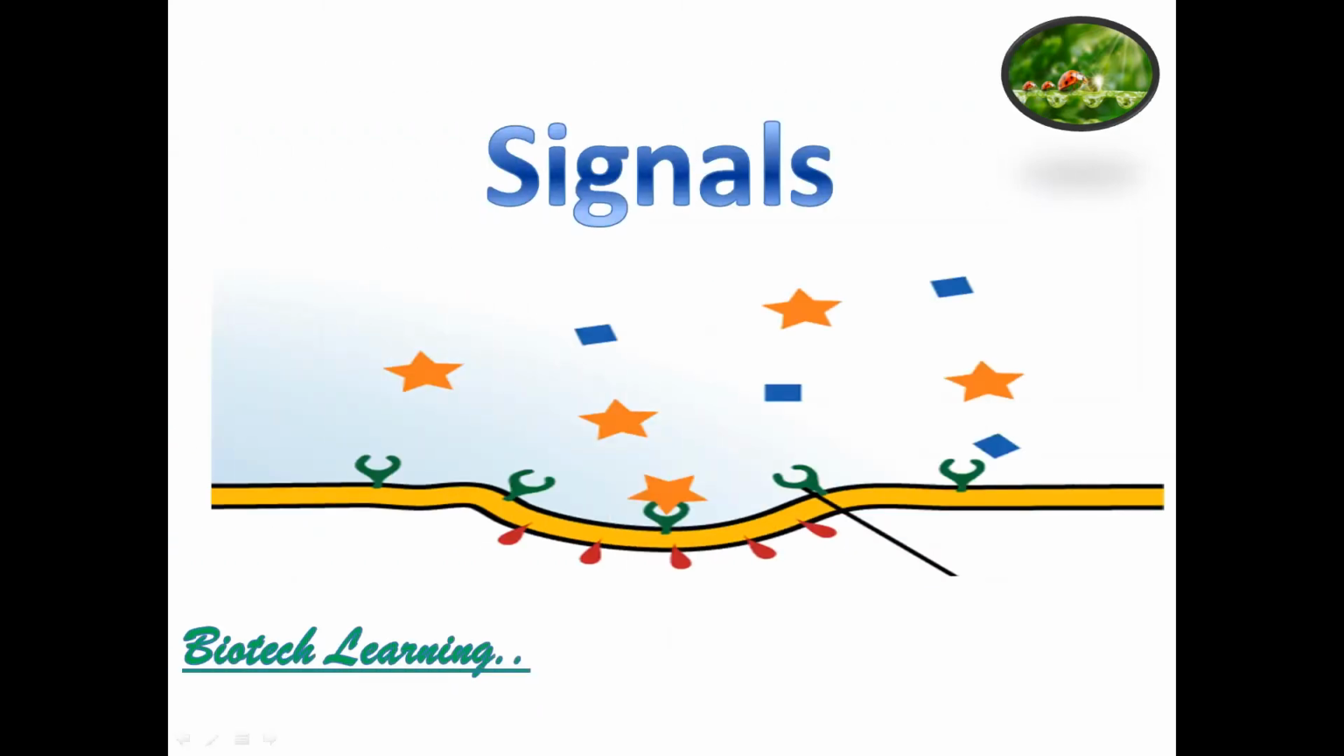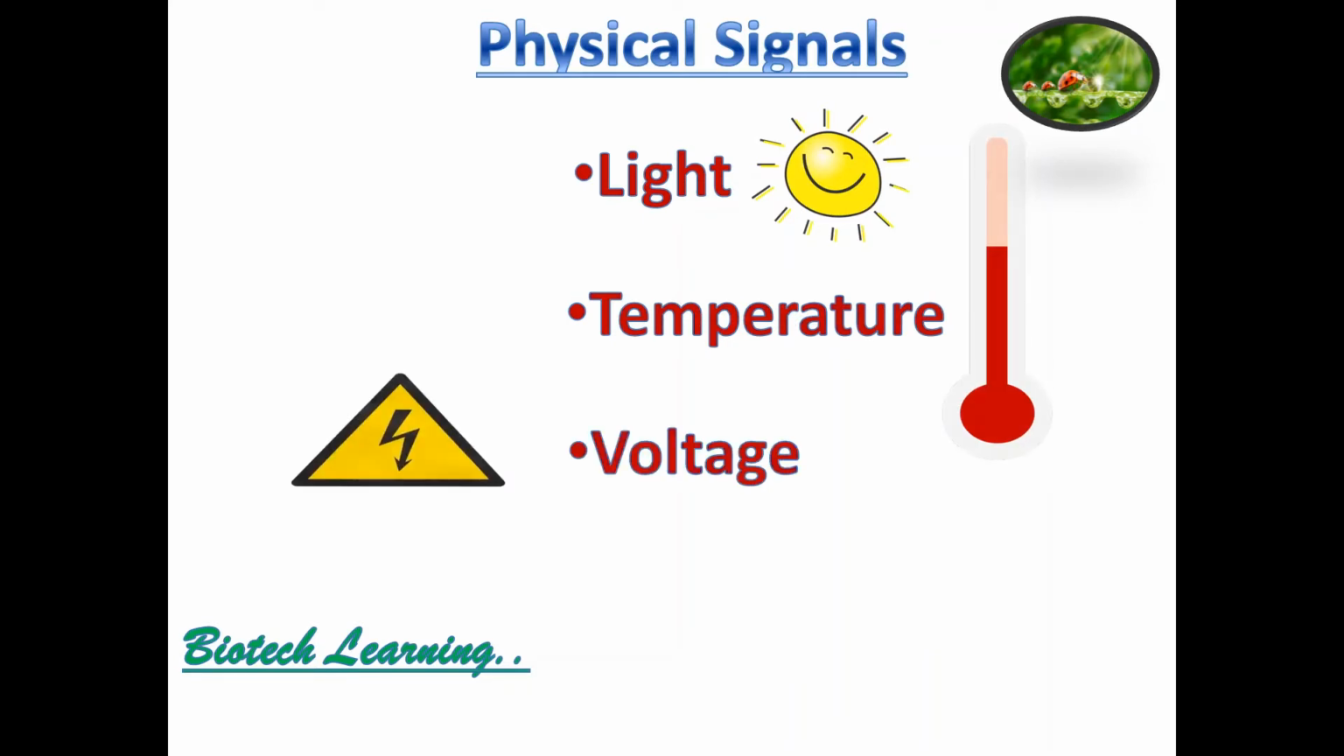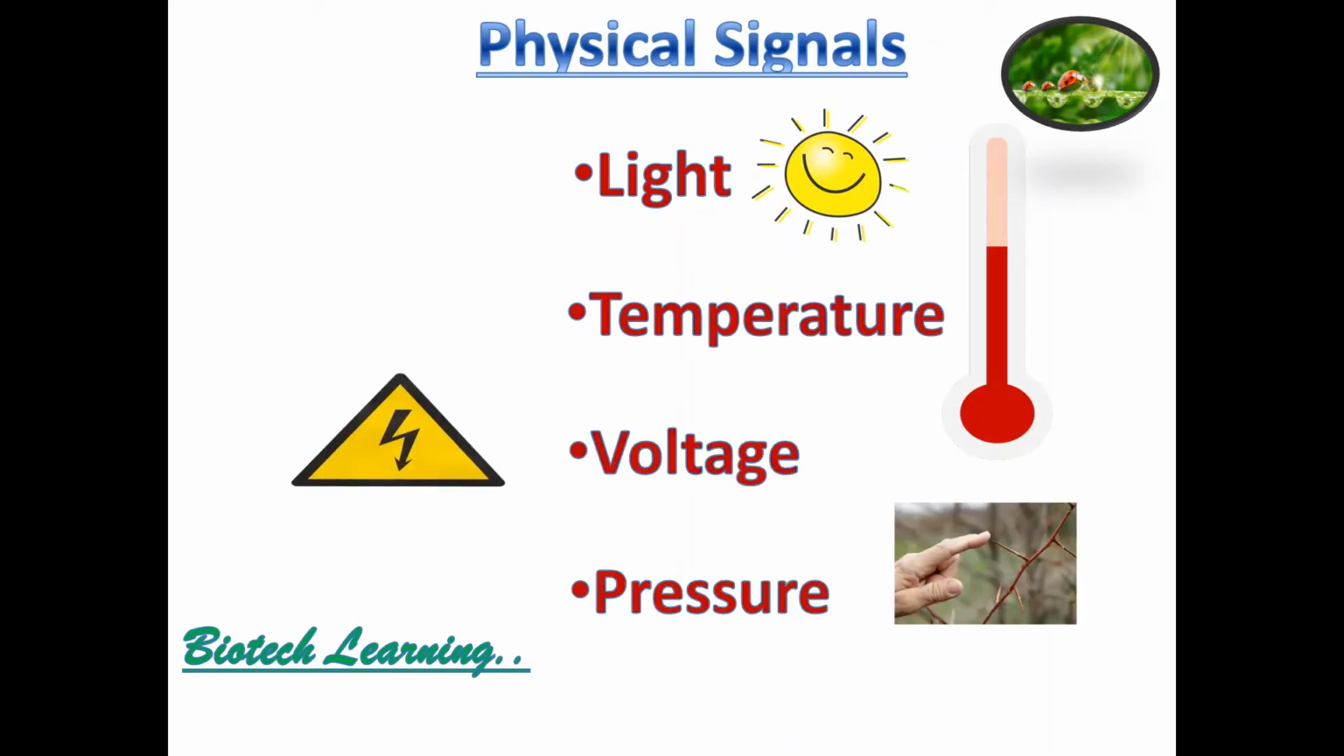So signals are basically molecules, atoms, ions, but signals can also be physical signals like light, temperature, voltage, pressure, etc. This reminds me of the senses that we have: vision, hearing, touch, taste, and smell. All these are also signals. These were traditionally called senses, but these are signals for the central nervous system.